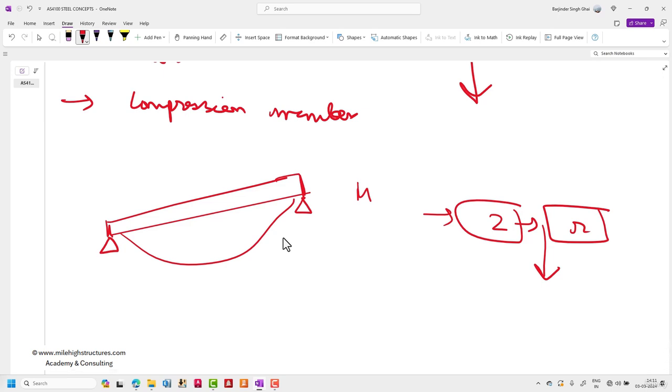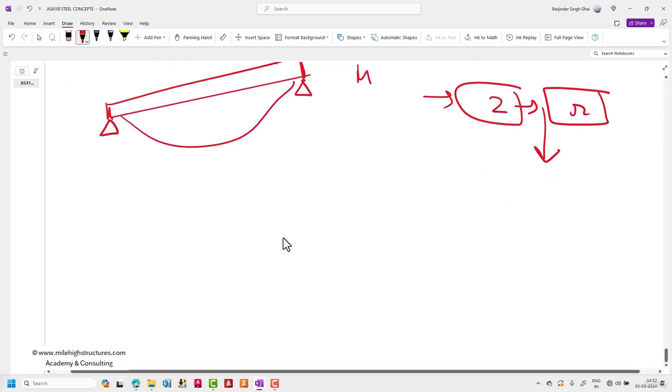That is the level at which I anticipate you shall be at the end of this lecture series. So steel is very easy. The only problem is that no one is going to tell you how to do it. So that is the intention of this course, that at the end of this lecture series you should be an expert in structural steel design.